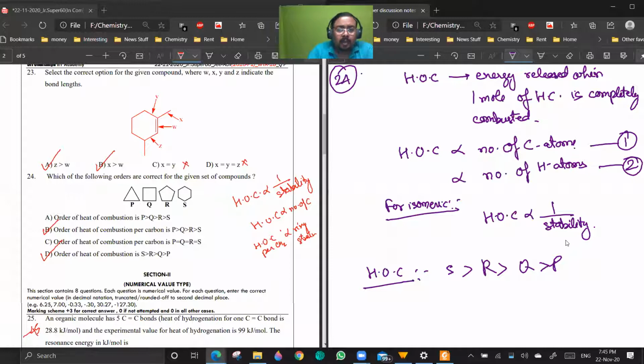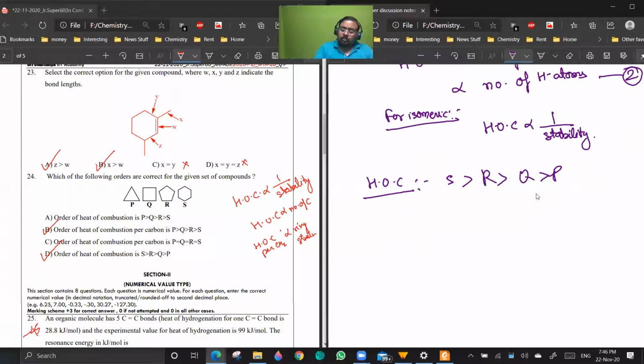So although we use heat of combustion for comparing stability, does it make sense to see the overall heat of combustion value when you are comparing the ring stability? See, what I'm saying is that heat of combustion, if you are using it to compare stability, you should have the same number of carbon atoms.